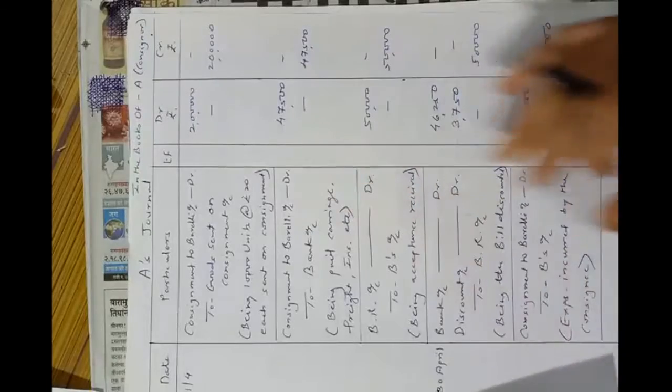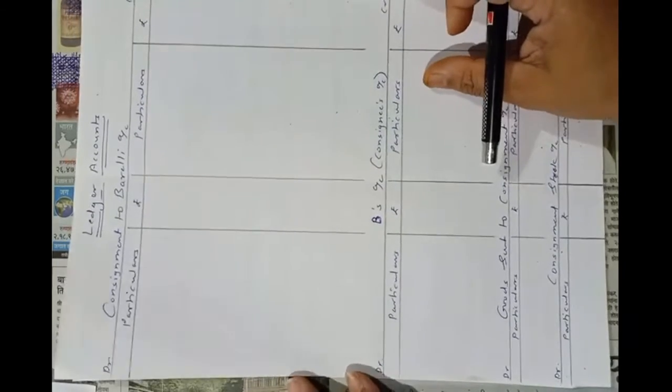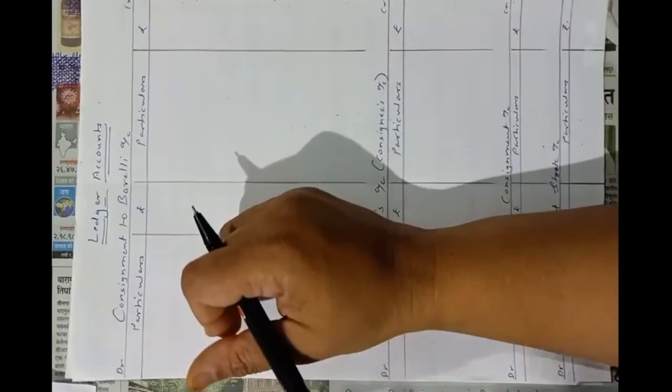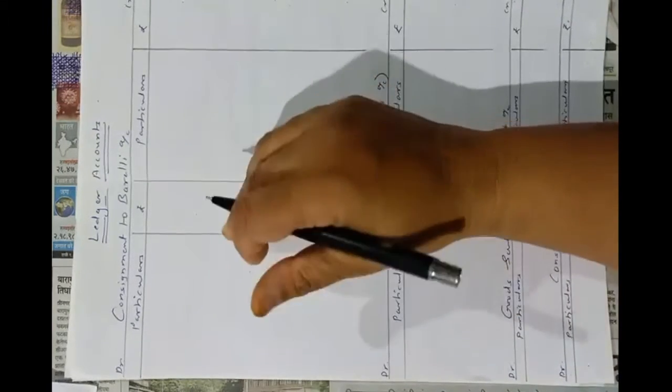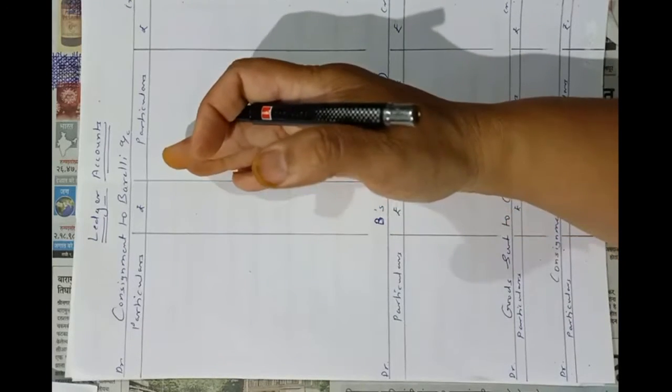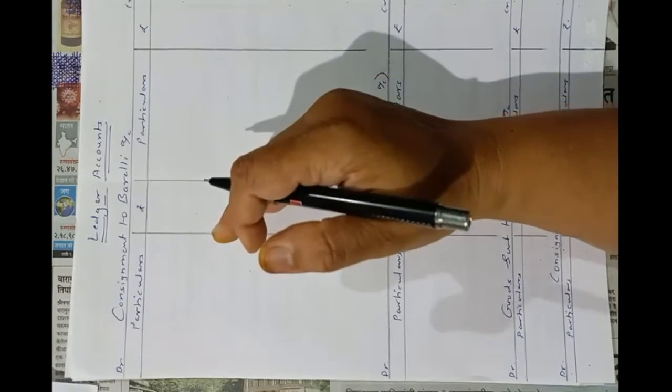Okay, so now obviously we have to post all these entries in these accounts. We have prepared consignment to Borelli account, consignee's account, goods sent on consignment account and consignment stock account. Now first entry is of goods sent. So first entry is consignment to Bareilly account debit, to goods sent.